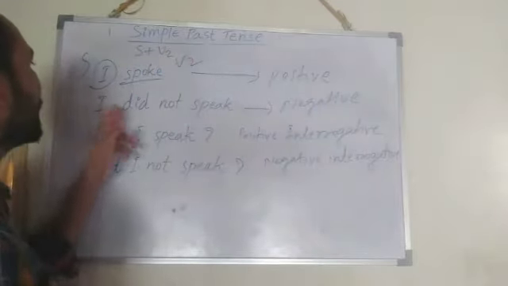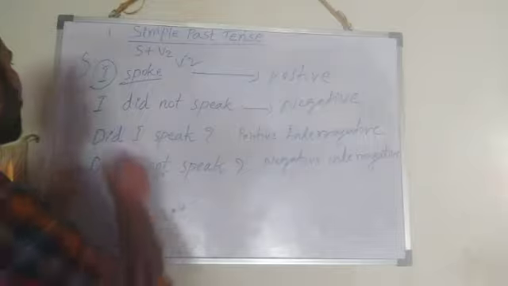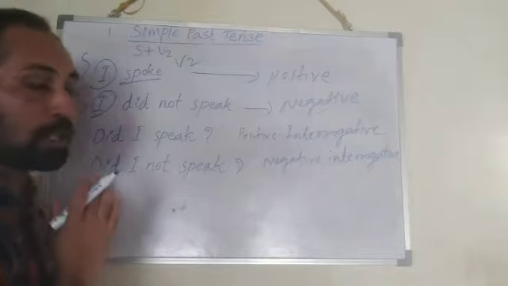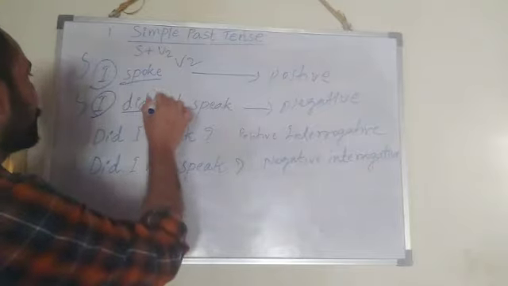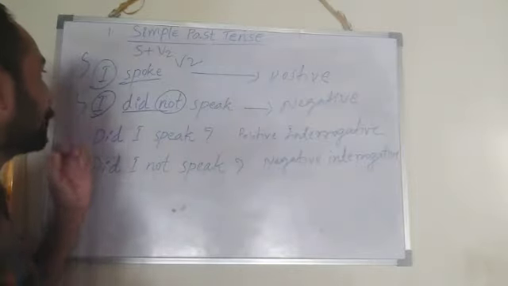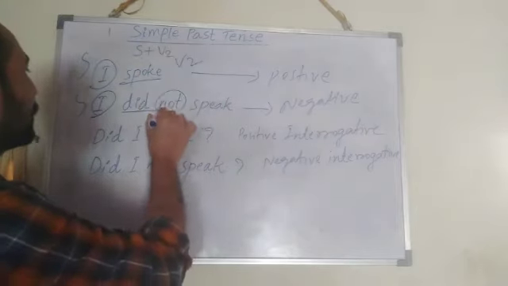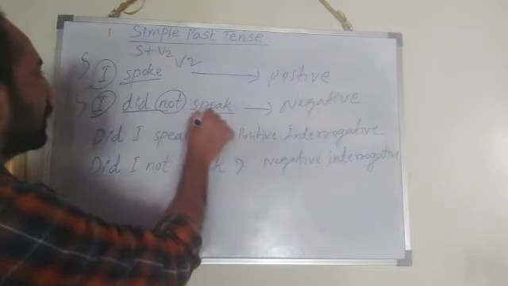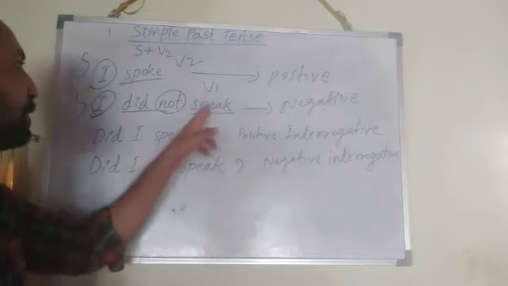Next, I did not speak. Negative of simple past tense. Right. I is the subject. Did is the V2 form. That is auxiliary verb here, V2. Did not. So for making negative sentence, you have to take not, that you have to add between the auxiliary verb and main verb. Speak. Because of did here, speak, we need V1 form or base form of the verb.